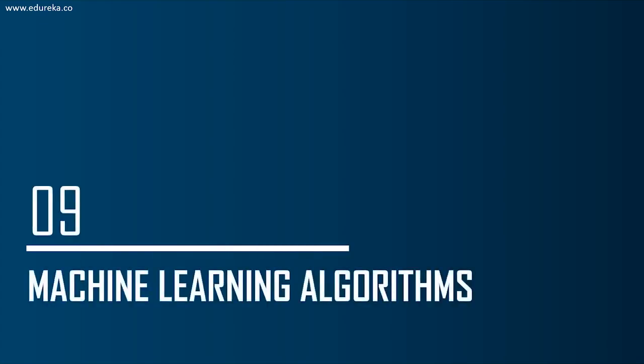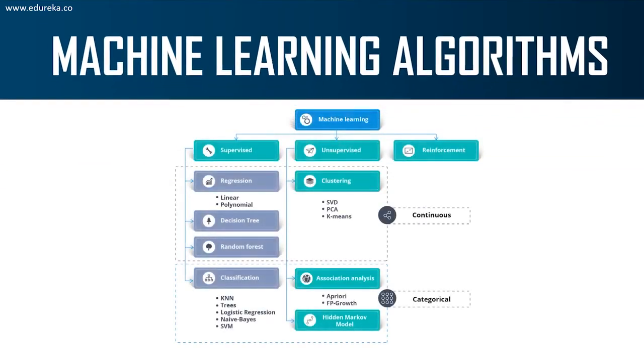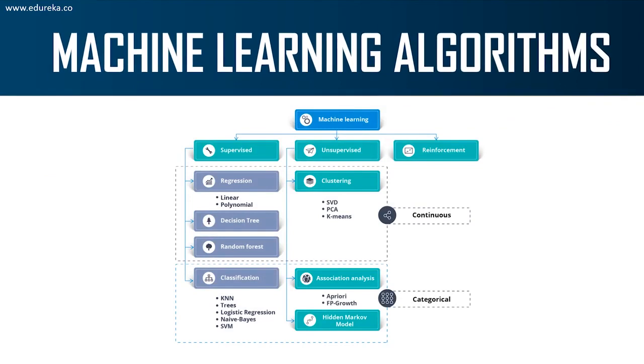So now let's move on and understand the different machine learning algorithms. I will not be going into depth for machine learning algorithms because there are a lot of algorithms to cover, but we have content around almost every machine learning algorithm out there. So I'll be leaving a couple of links in the description box. You can check out all these links and understand how each of these machine learning algorithms works in depth.